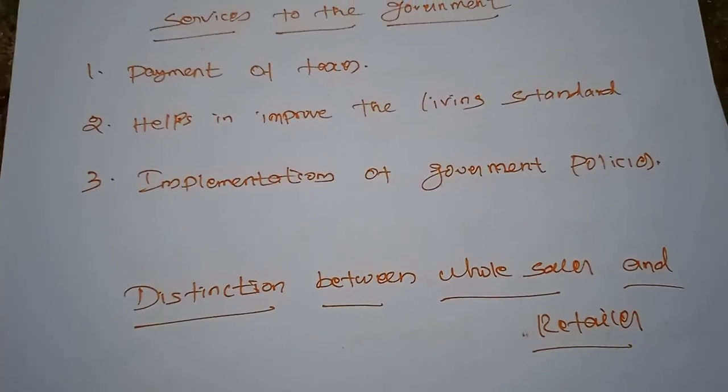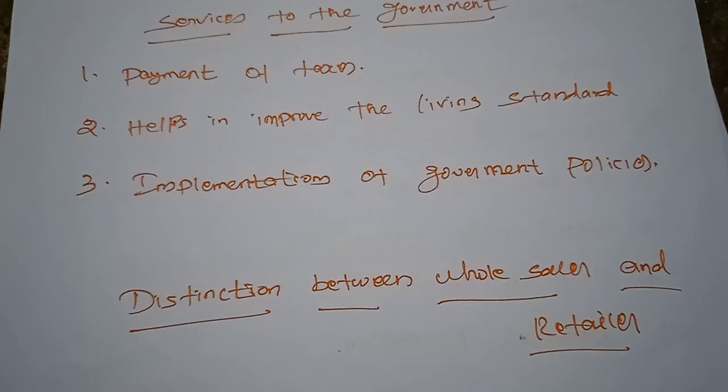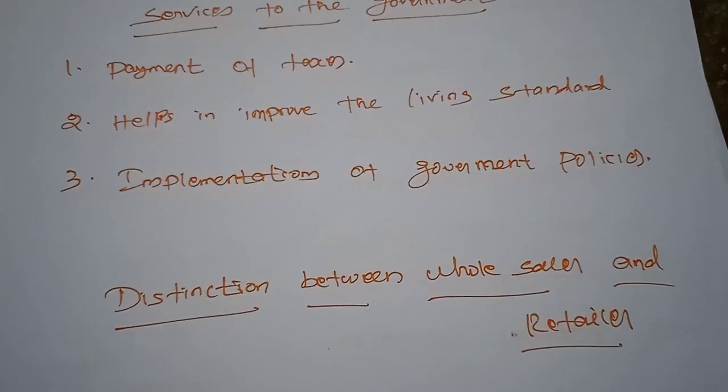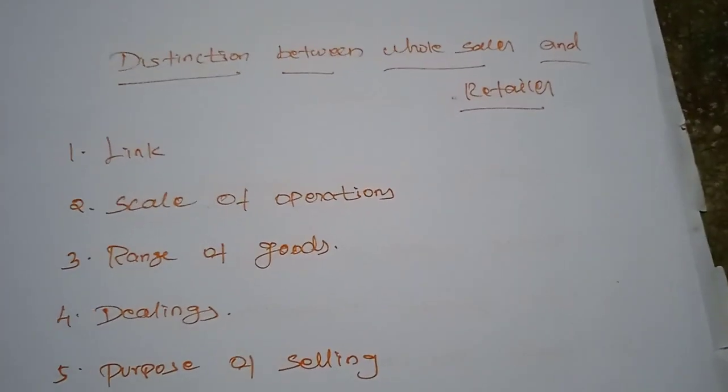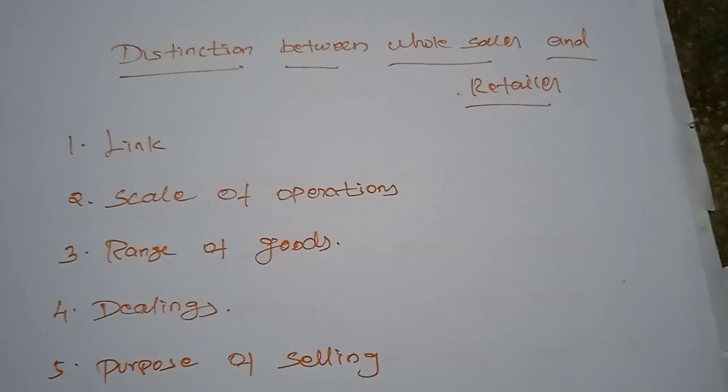So if the government has some cautionary notice, it will reach the consumers through the retailer shop. Next is some of the distinction between wholesaler and retailer. So what are the differences between the wholesaler and retailer?